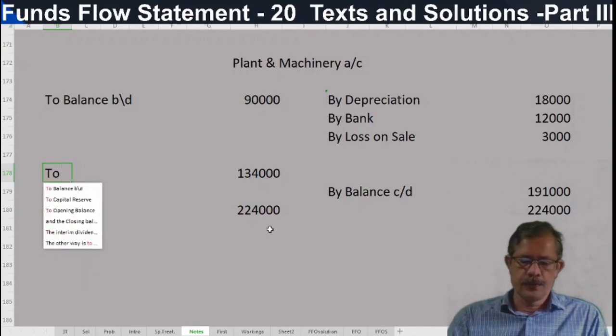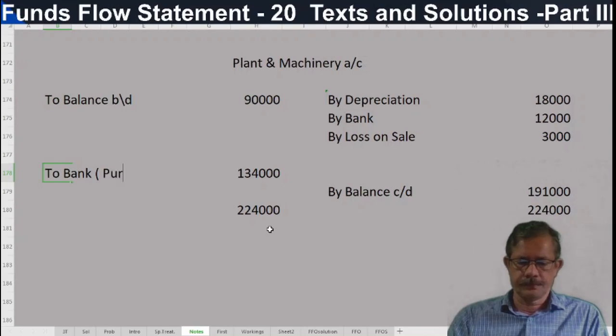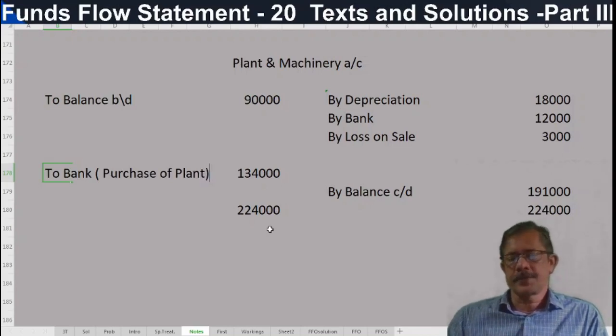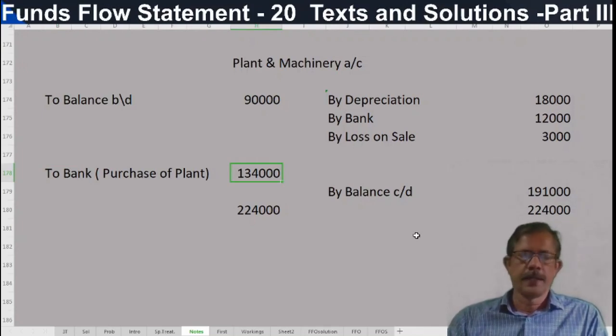So to bank, purchase of plant. It is an application. 1,34,000 should appear on the application side of the funds flow statement. Purchase of plant 1,34,000. So plant is over, buildings account is over.